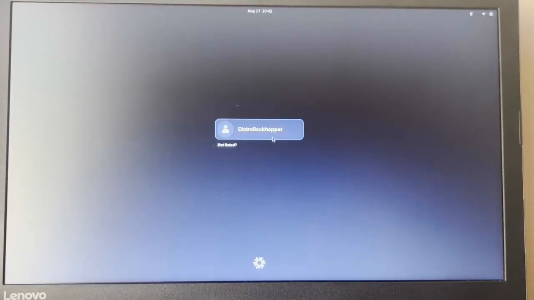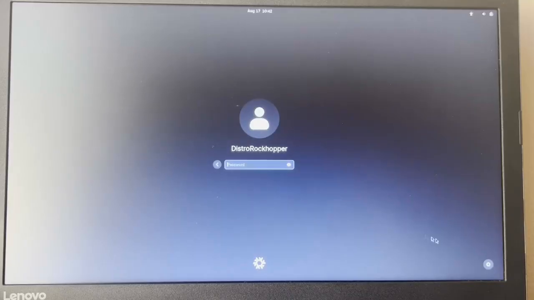Okay, we are at the login screen now. That just took forever. And as we can see, we have GNOME and GNOME on Xorg. Okay, so that is cool. NixOS does still support Xorg. Let's log in.